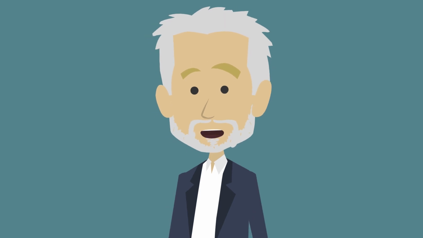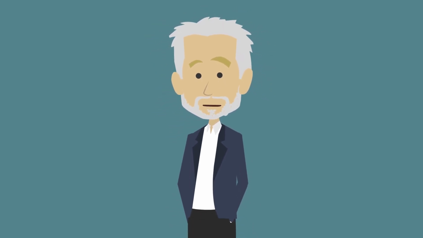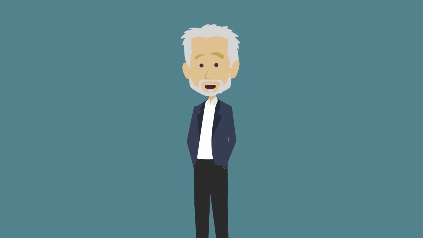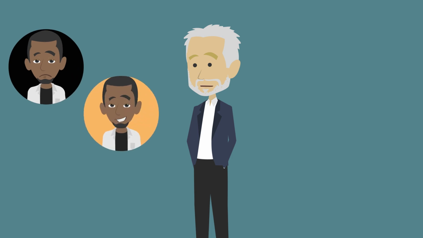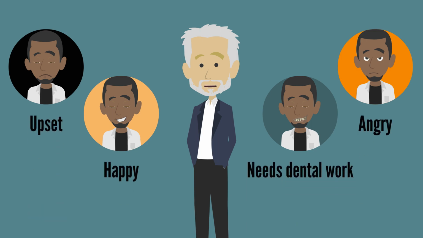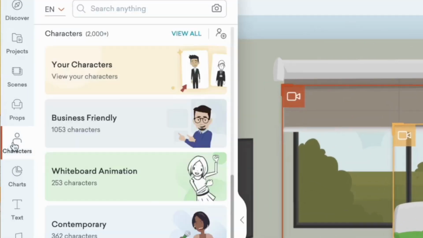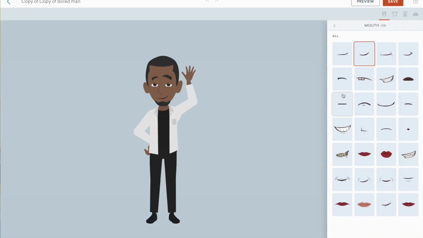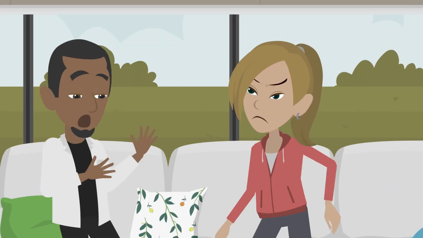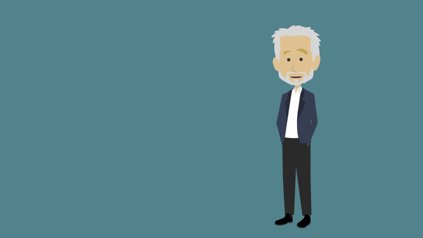Pretty simply. When you're reading through the script for your story, take note of the character's neutral within the scene. Are they generally upset, happy-go-lucky, angry, in need of dental work? Design your character with a neutral that matches that mood. If you've already built the character, simply find the character in your library, click on the More button, and select Copy and Edit Character. Change the expression of that character to match the mood of the scene, and there you have it! No more strange expressions.